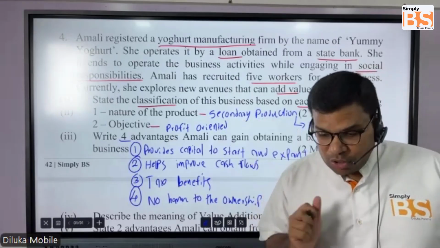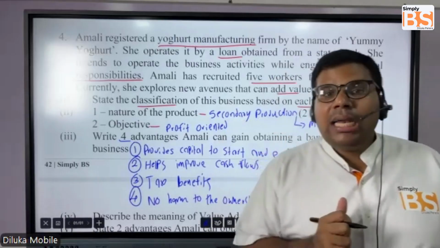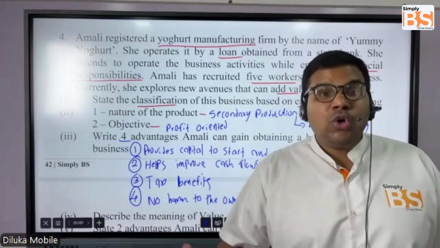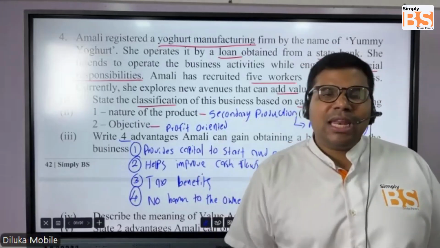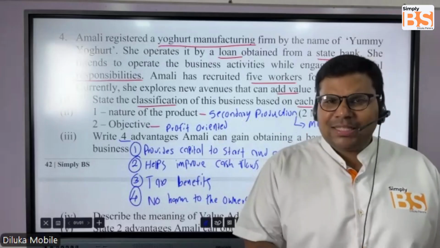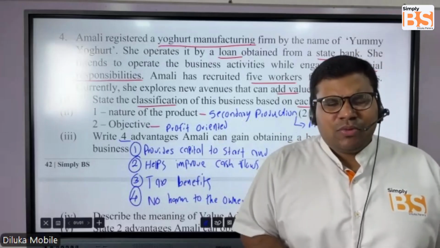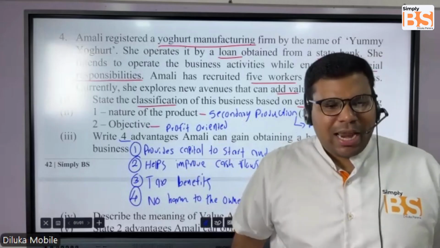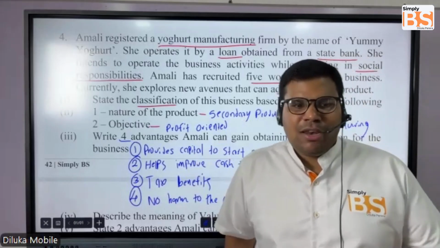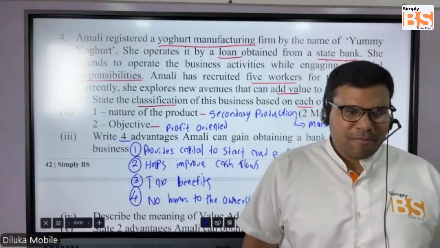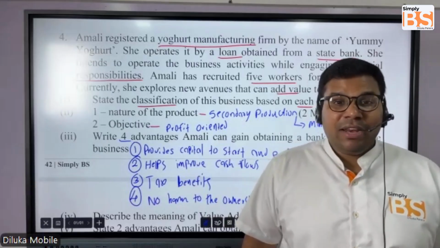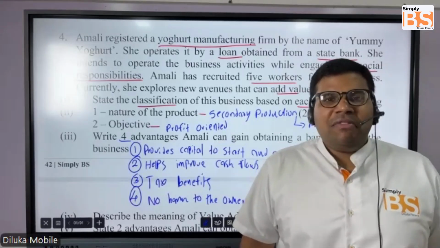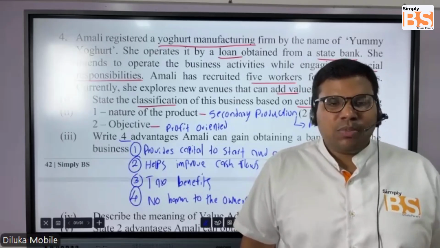But students, let's assume, what if Amali asked some money from one of his friends to invest in the business rather than obtaining a loan? Let's say that friend accepted the invitation and invested some money in Amali's business. That friend will definitely ask for part ownership of the business, a small ownership percentage.